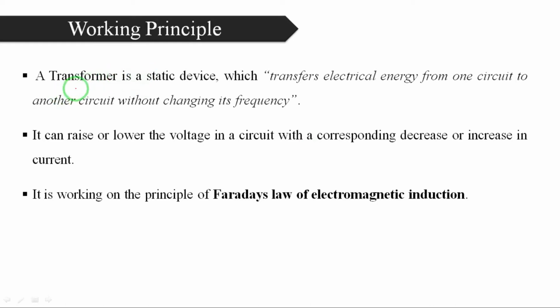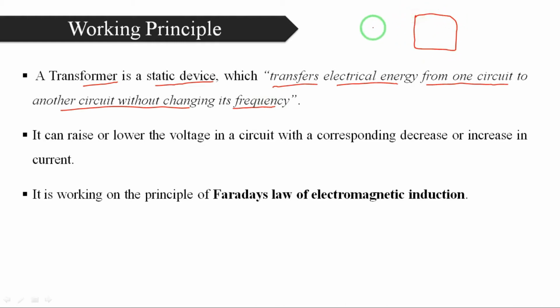Okay, coming to the main concept: a transformer is a static device which transfers electrical energy from one circuit to another circuit without changing its frequency. So the transformer transfers the power or energy from one circuit to another circuit.